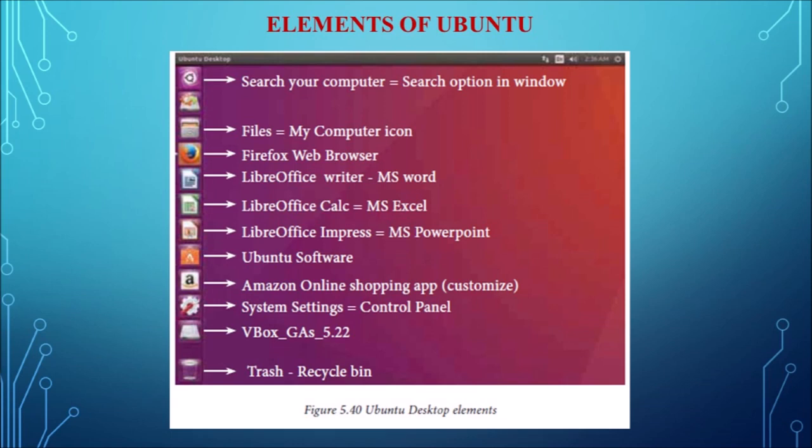And next one is the online shopping icon, that is Amazon, where the user can buy any products online. Next one is the system settings icon. This icon is similar to the control panel in the Windows operating system. From here the user can authenticate and change passwords, user control passwords, and all the installed application program changes can be done in the system settings icon.